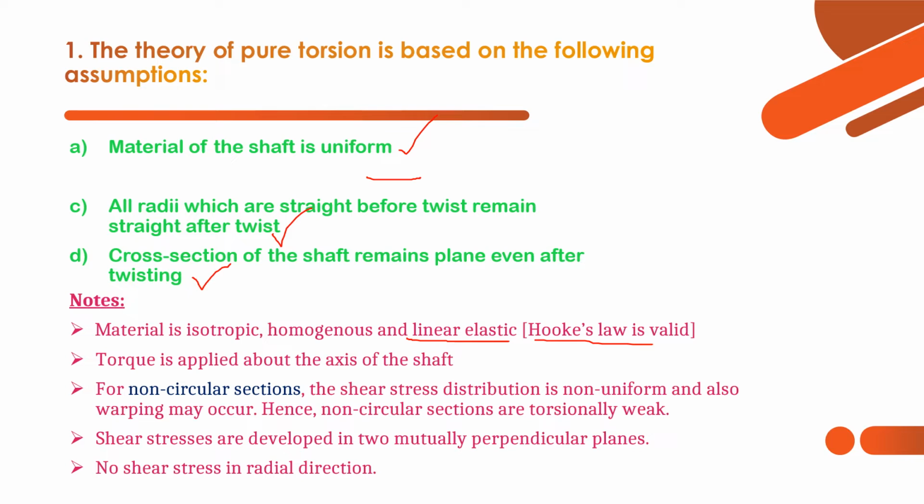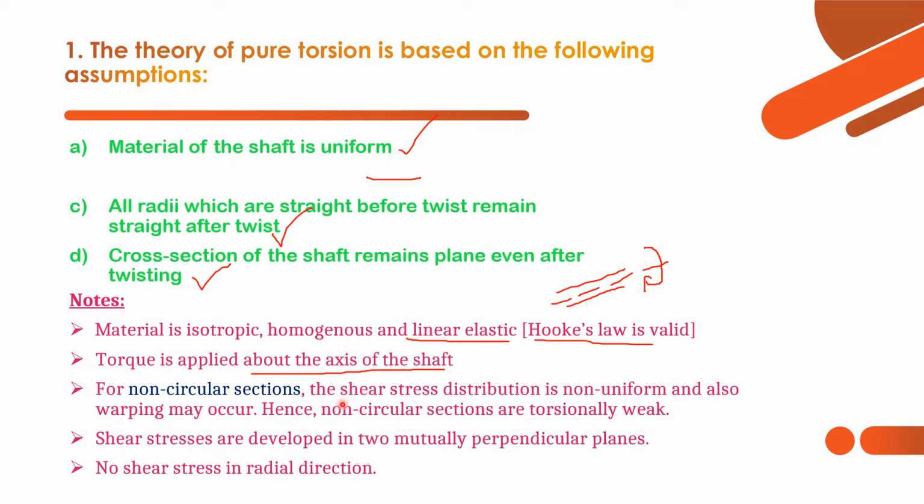So we have just now seen torsion. What is torsion? This is the rotation about the longitudinal axis, unlike bending moment. Bending moment is a rotation about transverse axis. Here torsion means rotation about longitudinal axis, so that's why torque is applied about the axis of the shaft. It's one of the major assumptions.